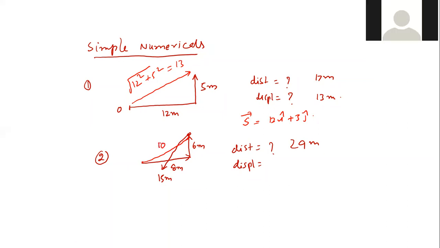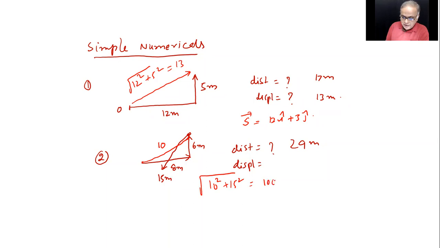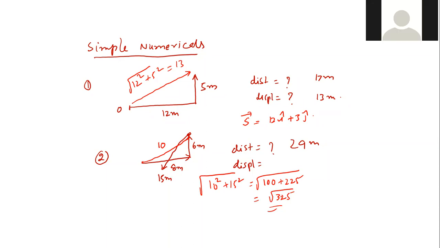Then 10 squared plus 15 squared whole root, that will be how much? 100 plus 225, root 325, which is 5 root 13. And that will be here. This is our displacement.